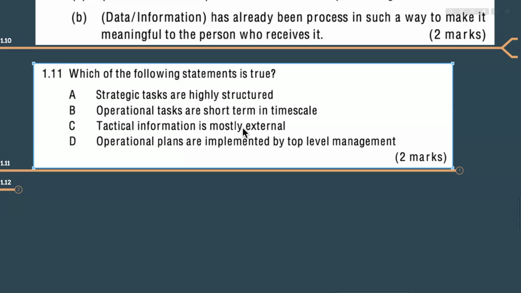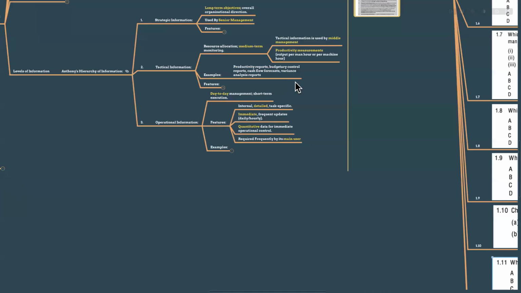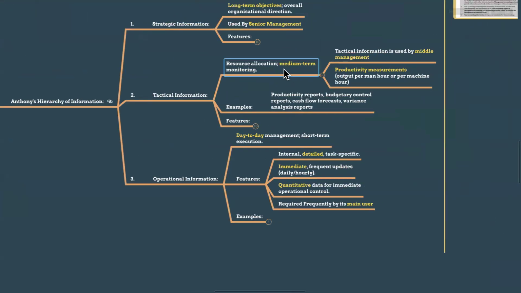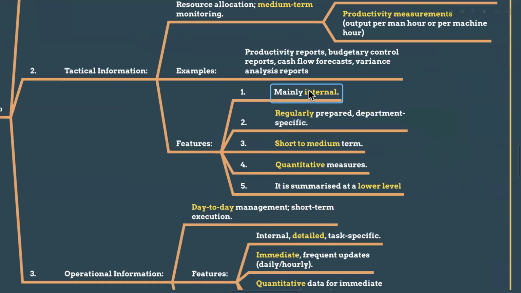And technical information is mostly external. Is it? Is that what we have learned? What is in our technical information? Here, see, technical information is medium term and middle management, productivity measurements. The features are mainly internal.